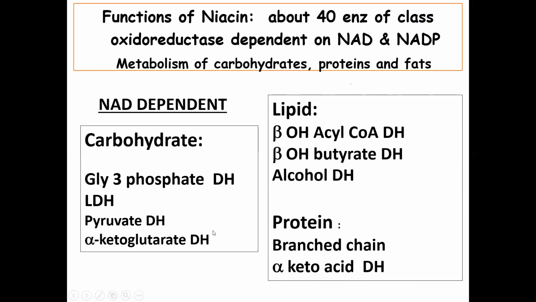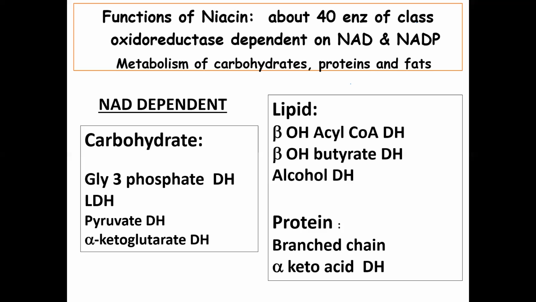Next, in lipid metabolism, we have beta hydroxyacyl CoA dehydrogenase, an enzyme of lipid beta oxidation, where beta hydroxyacyl CoA will be converted into beta ketoacyl CoA. Then beta hydroxybutyrate dehydrogenase, where beta hydroxybutyrate will be converted into acetoacetate. This enzyme was used in ketogenesis. Alcohol dehydrogenase, alcohol to aldehyde. In protein metabolism, in branched chain amino acids, the enzyme used is alpha keto acid dehydrogenase.